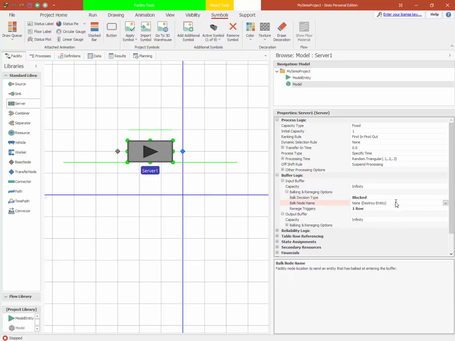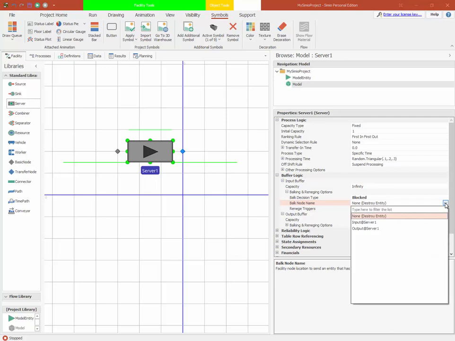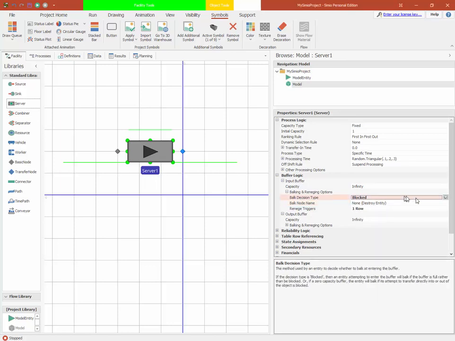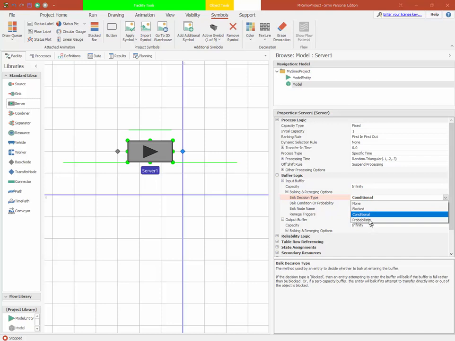And under that condition, we would say, okay, well, where do you want it to go? And as with the reneging, we basically have 2 choices. If you don't specify anything, then the entity is just destroyed. Otherwise, I can specify a node to transfer that entity to. We can also have conditional and probabilistic balking. So this again has nothing to do with the capacity of the buffer. If I have a condition, then the entity would arrive, the condition would be tested, and then if the condition is true, the entity would balk, and it would either be destroyed or sent to a different node location.